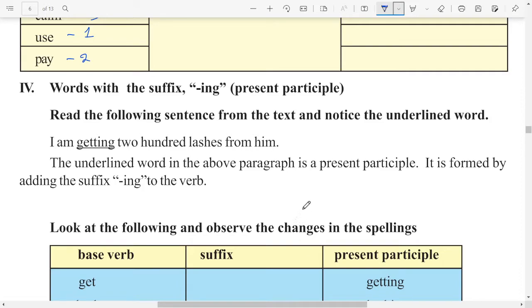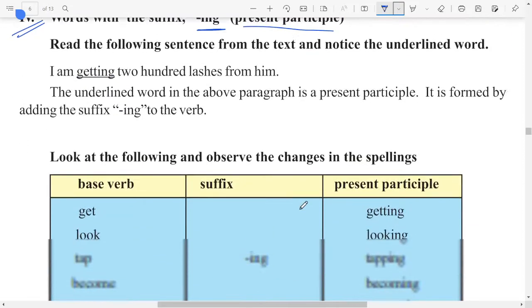Next, look at the Roman number 4 here. Words with the suffix ing are also called suffixes because this is used at the end of the base words. That is called the present participle. Let us see what the present participle is. Read the following sentence from the text and notice the underlined word. I am getting 200 lashes from him. The underlined word is getting. The underlined word in the above sentence is a present participle. It is formed by adding the suffix ing. So get is the base word here. Ing is used as the suffix in this case.